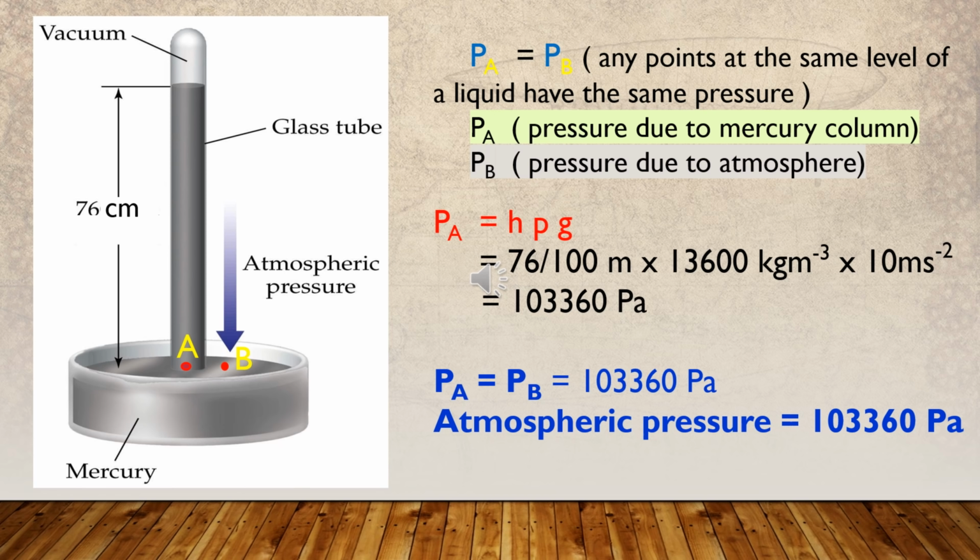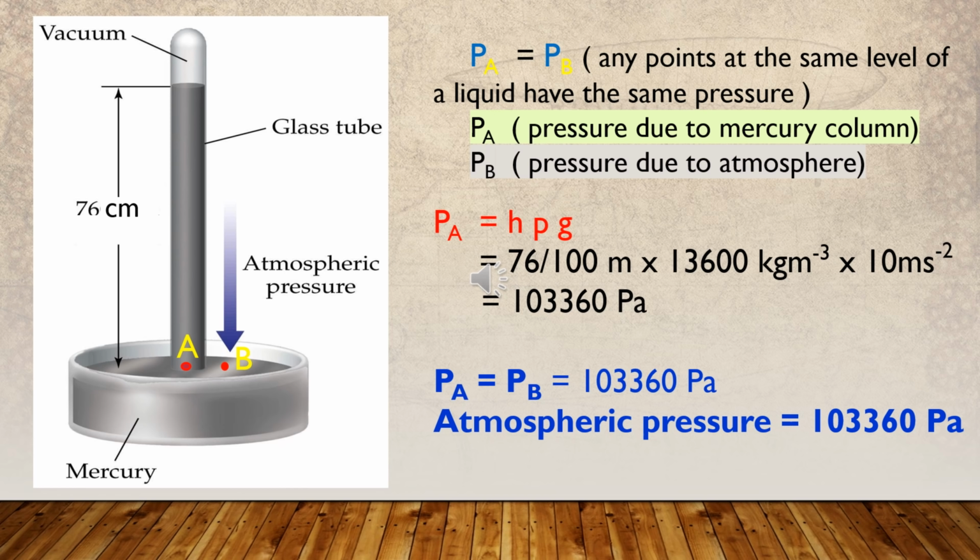Because points at the same level of a liquid have the same pressure, you can equate that value to the pressure exerted at point B. That pressure is given by the atmosphere. Those points have the same pressure. Accordingly, you can obtain the value for the atmospheric pressure as the value you obtained at point A.